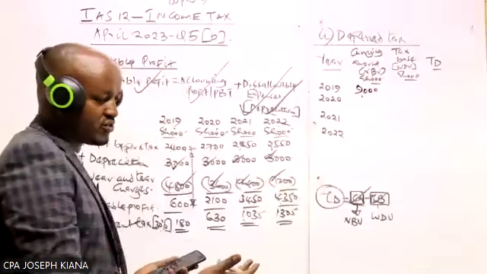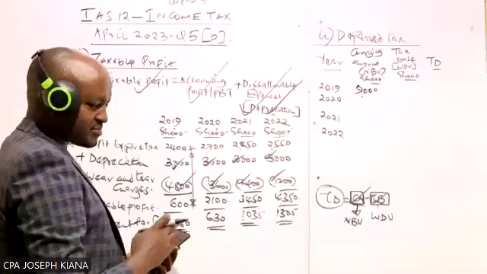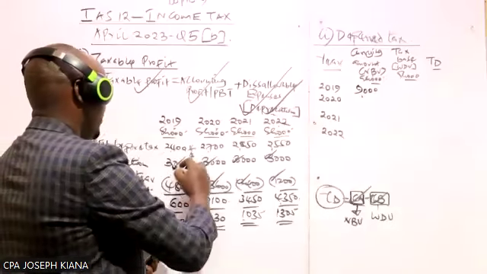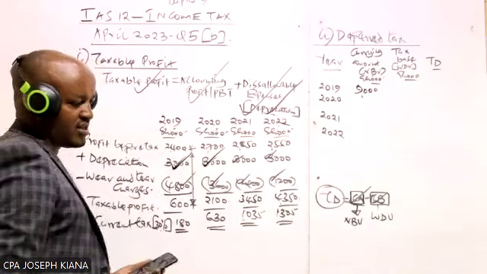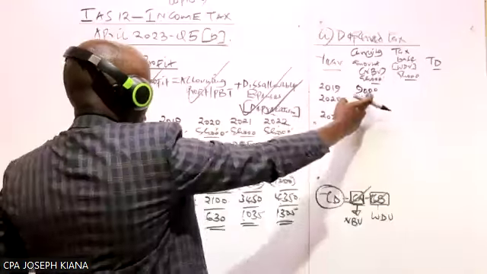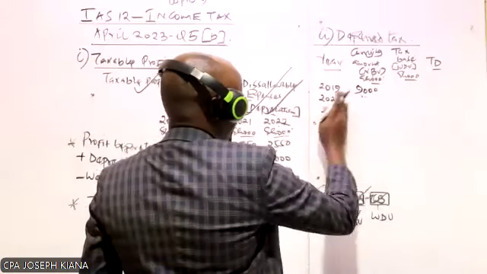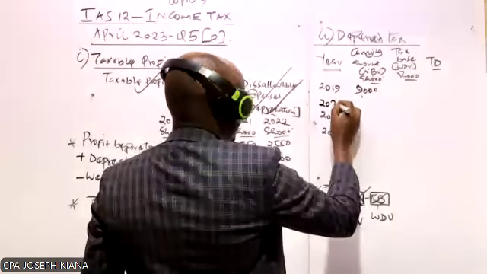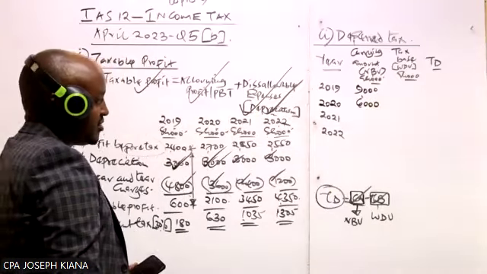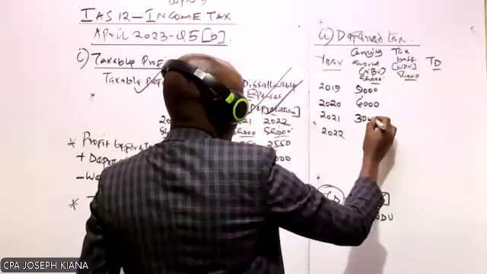What about 2020? We take the cost, and then the depreciation for that year, because the asset has been used for 2 years. Or in other terms, you can just take this minus the depreciation for that year only, which will give us 6,000. So in year 2021, we take this minus depreciation for that year, which will give us 3,000.